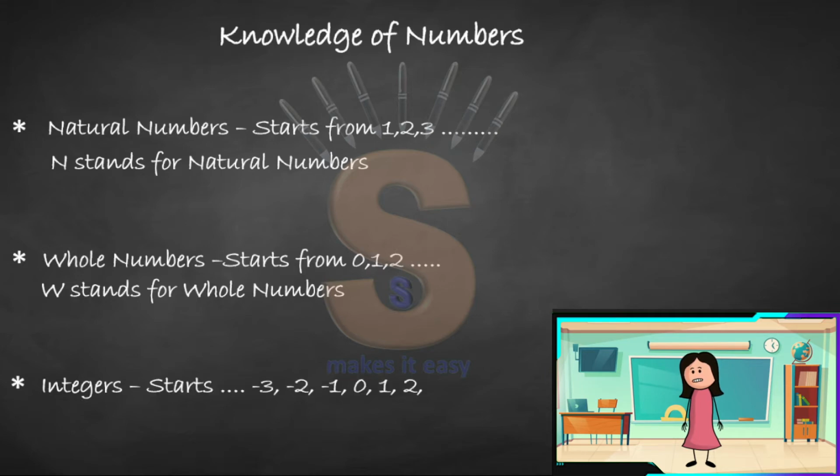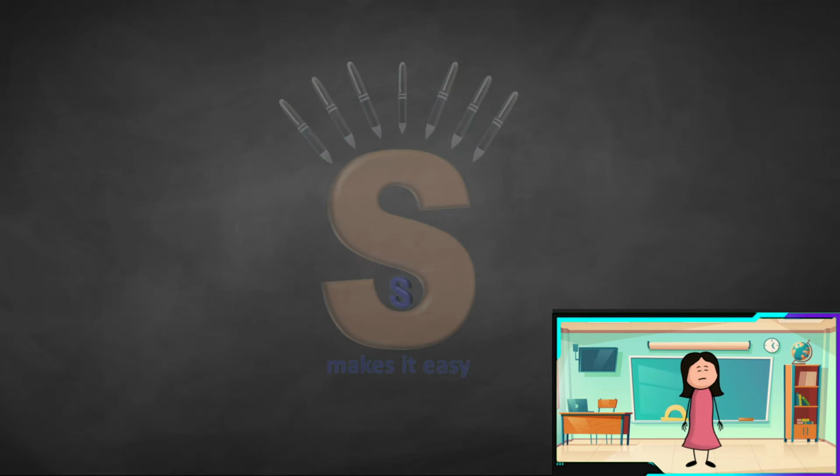Integers, as you must have seen last year when you were doing integers, the lines. So you have noticed that there are positive and negative numbers on the number line. On the right hand side it is positive, the left hand side it is negative. Those are called integers, and it is denoted by the alphabet I.